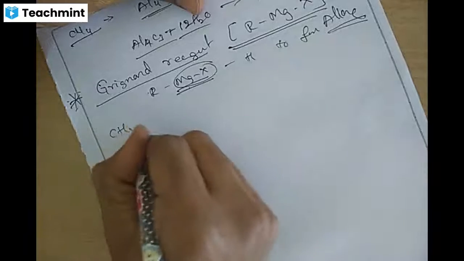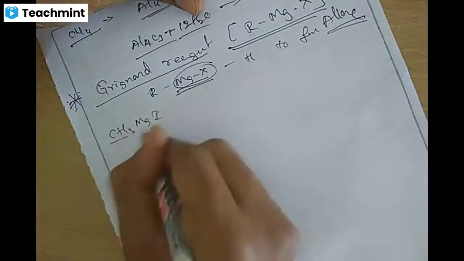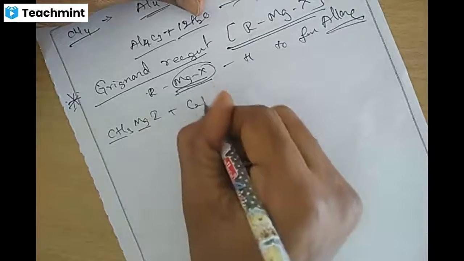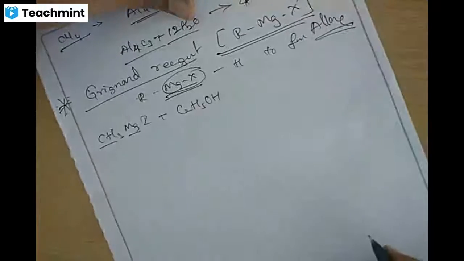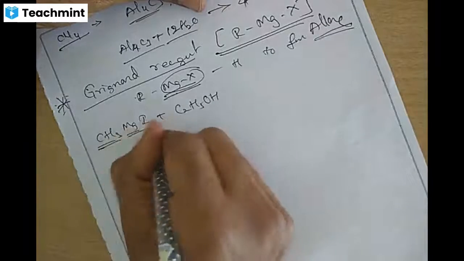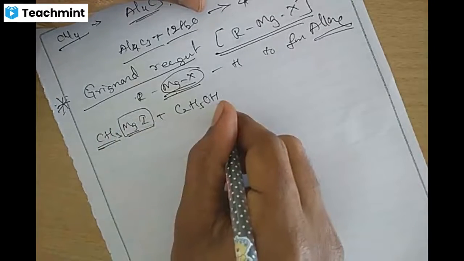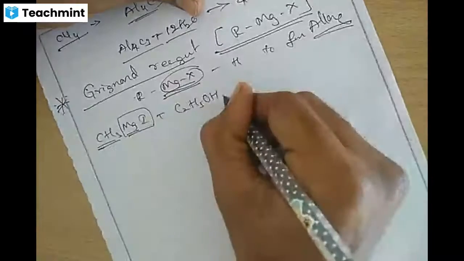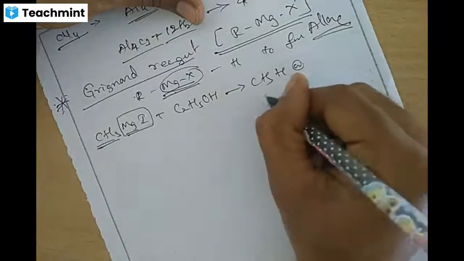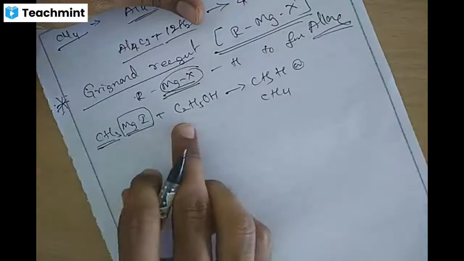Example, CH3MgI, methyl magnesium iodide, treated with C2H5OH, ethanol. So what happened? This CH3 and the MgX part attaches to the hydrogen, giving CH3H, which is nothing but CH4.